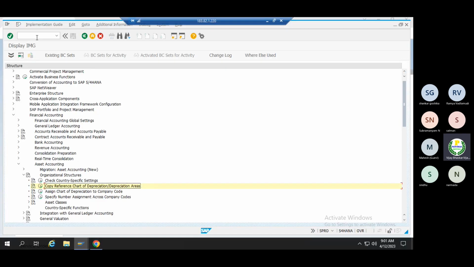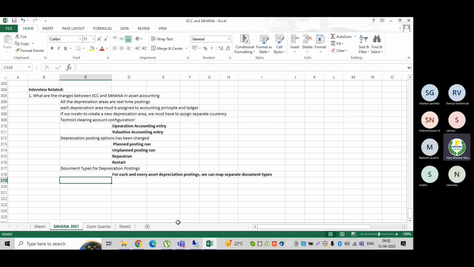That is not available for physical year changes, the transaction codes and all. So in the document it is clearly there. I will place the document in the drive, you can access it from there.